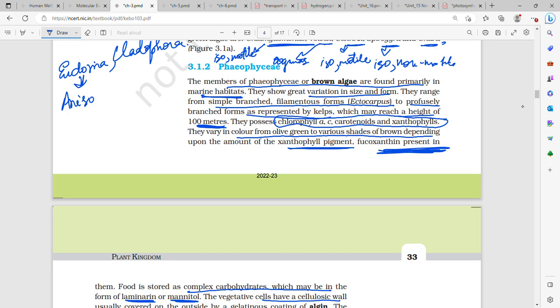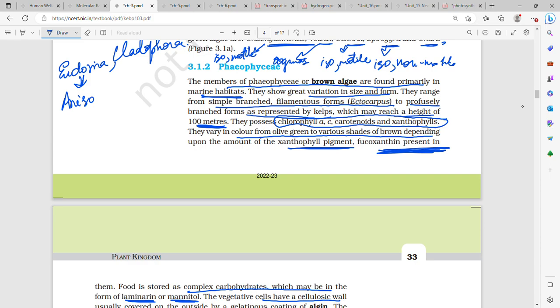Members of Phaeophyceae are called brown algae. They are primarily marine, that is, they are found in marine habitats. They show great variation in size and form. They can range from simple and branched to filamentous, for example Ectocarpus, to profusely branched, for example kelps. Their height can go up to 100 meters.